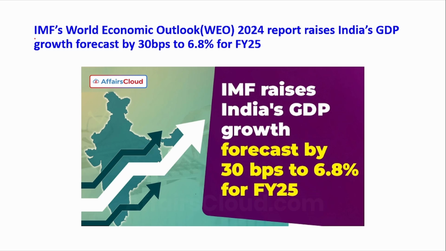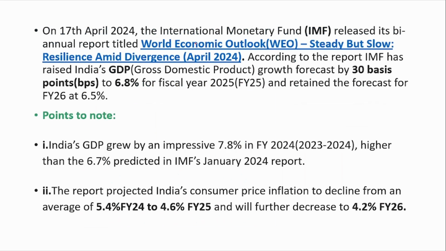The next news: IMF's World Economic Outlook 2024 report raises India's GDP growth forecast by 30 basis points to 6.8%. Recently, the IMF has released its biannual report called World Economic Outlook, with the title Steady but Slow: Resilience Amid Divergence. In that report, it has raised the forecast for India by 30 basis points to 6.8% for fiscal year 25, and retained it at 6.5% for fiscal year 26.